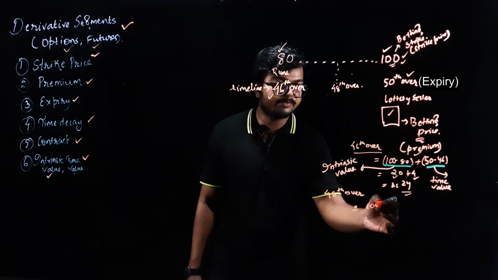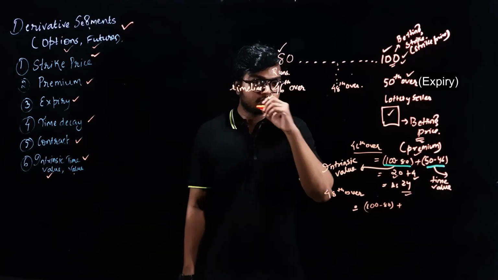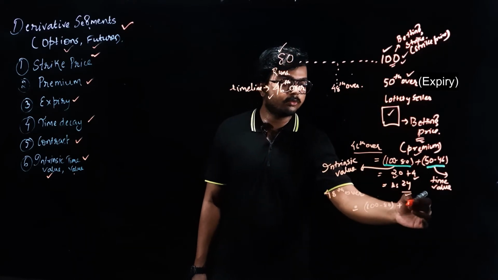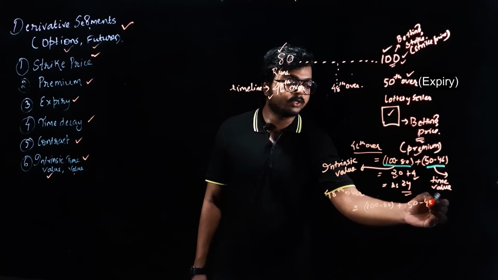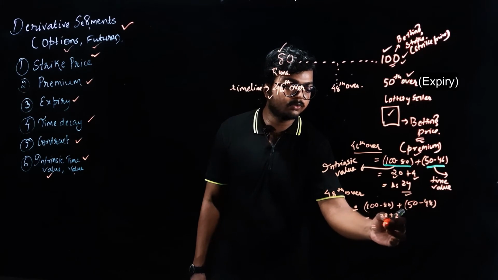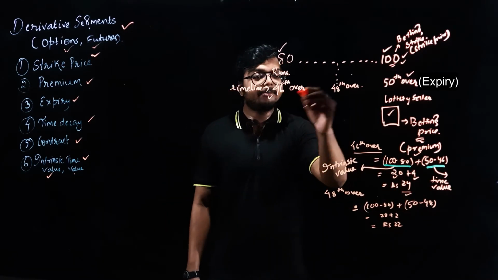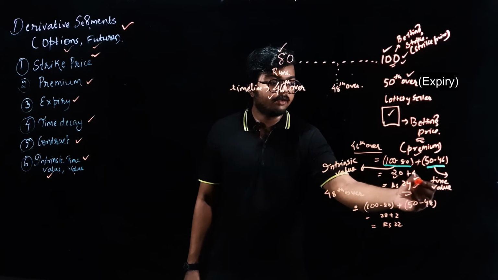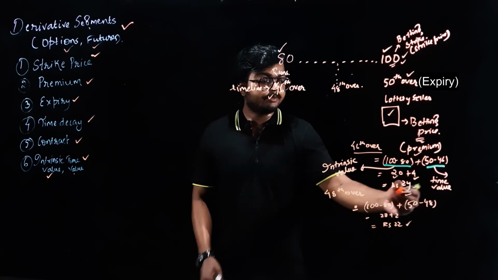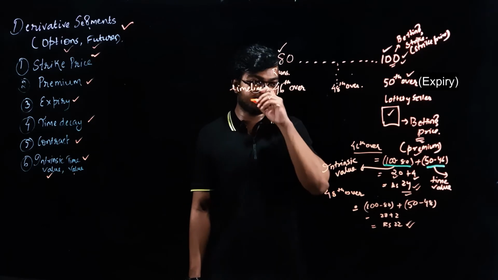You would be willing to pay the difference between 100 and 80, plus the time value. Now it is the 48th over and only 2 overs are left. So how much would you pay? 50 minus 48, that is 20 plus 2, equivalent to 22. So as you can see, as time passes by, the value of the premium starts decaying or reducing. Previously it was 24 and now it is 22. So 2 rupees has already been deducted.